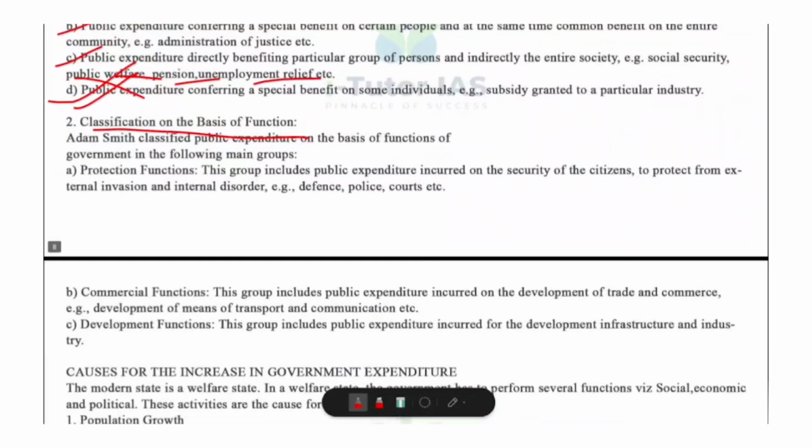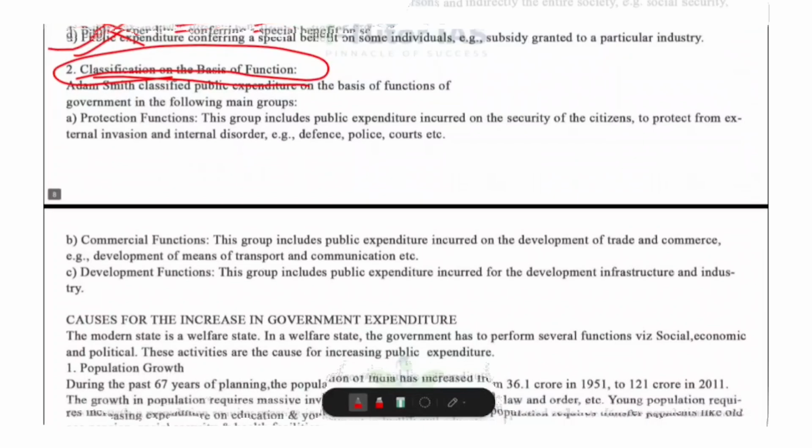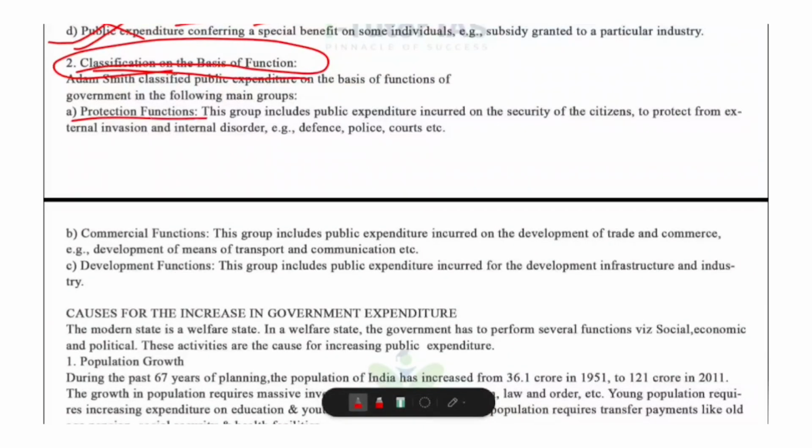Now, classification on the basis of function. This classification was explained by Adam Smith, and it focuses on what the government does or its functions. So what are its functions? First one, protection function. To keep the country safe, they are doing protection function. For example, defense, that is protect from other countries. Then police, maintain law and order. Courts, protect justice. So these are essential for security and safety.